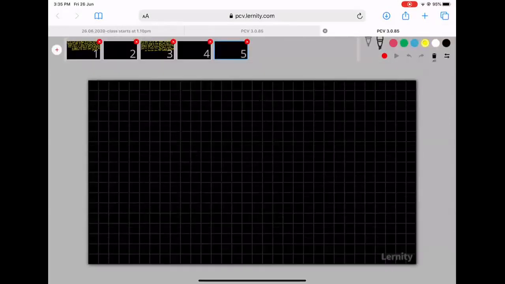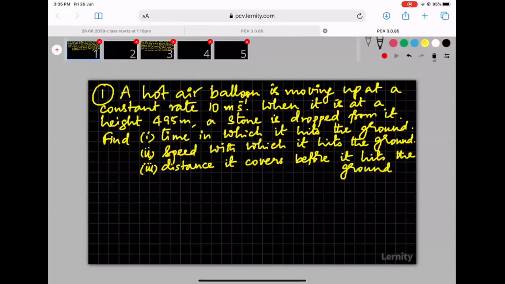So, coming back to our numericals in motion in 1D. I have already prepared a couple of questions. You can make a note of this. Question number 1. You can take a screenshot while I read it. A hot air balloon is moving up at a constant rate of 10 meters per second.